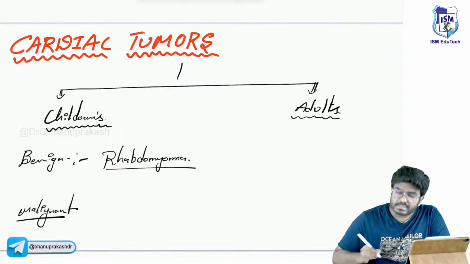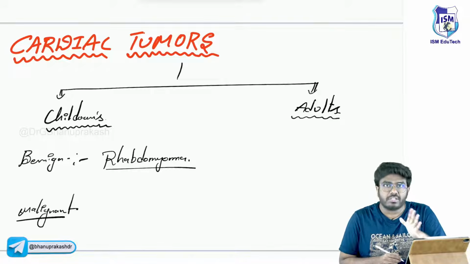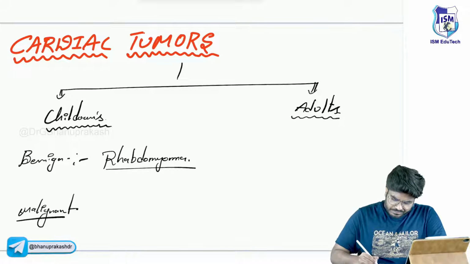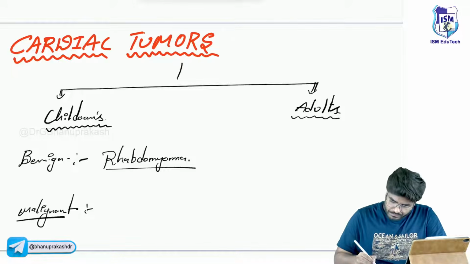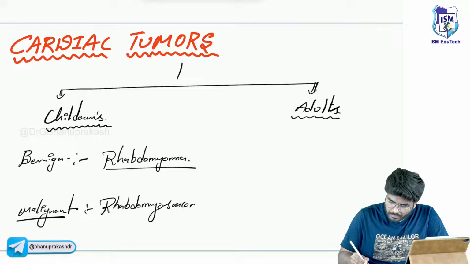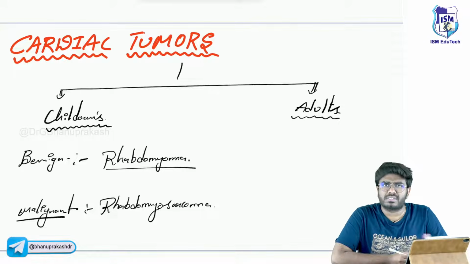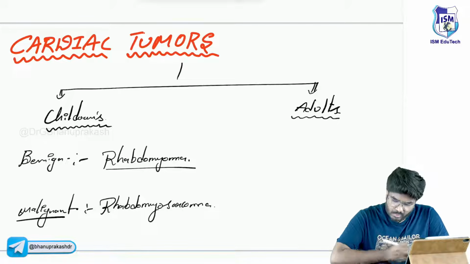So rhabdomyomas are the most common benign cardiac tumors in children. Now malignant: rhabdomyosarcoma. Sarcoma is a cancer. Now in the adults, what is the most common benign tumor?